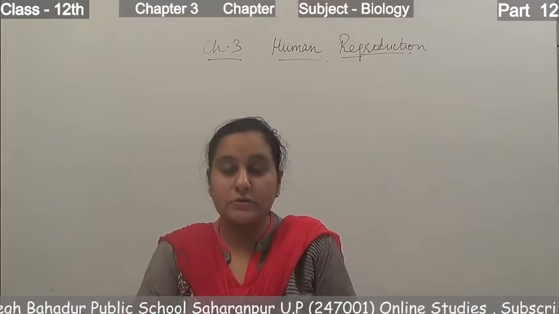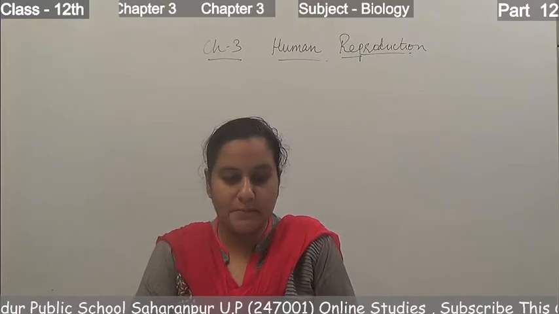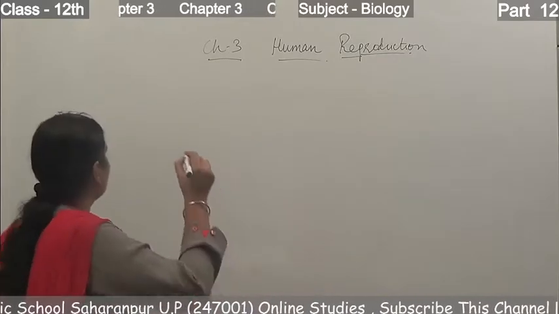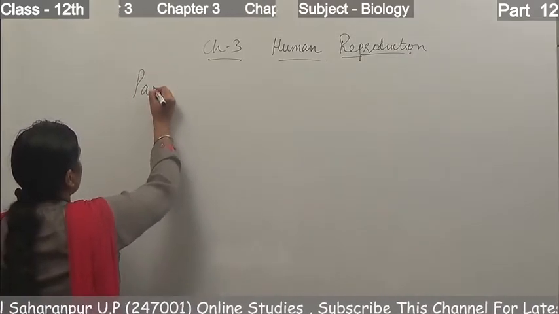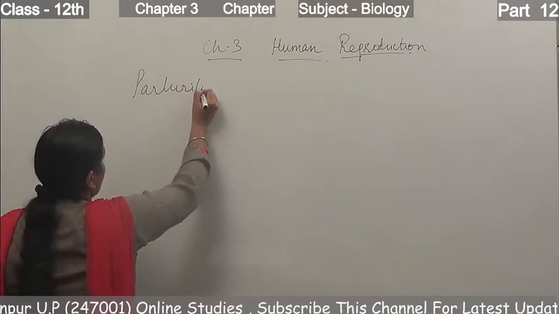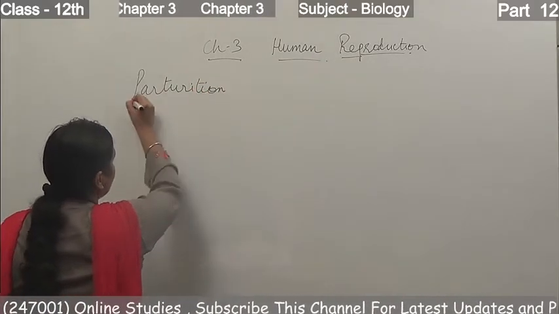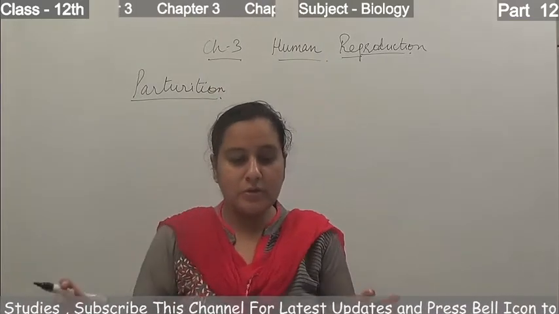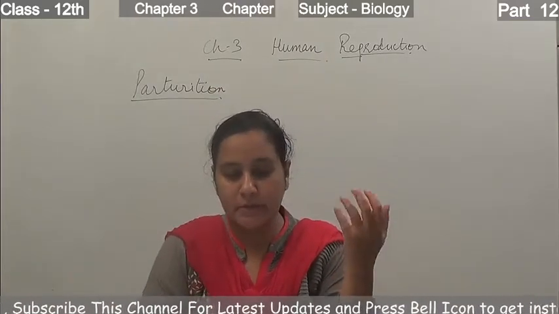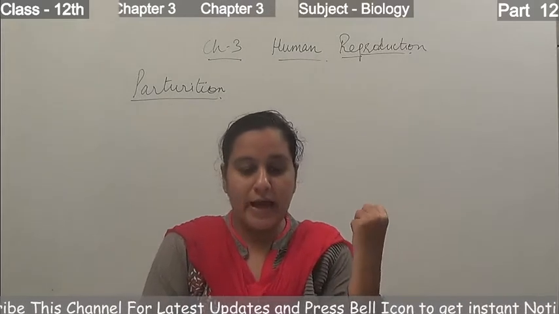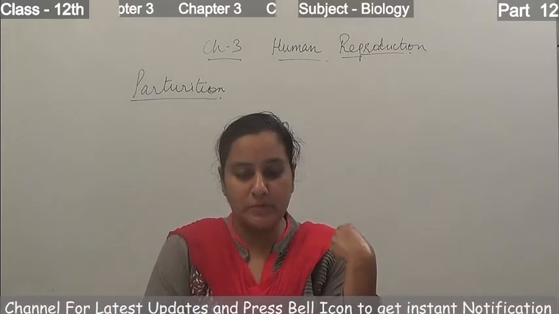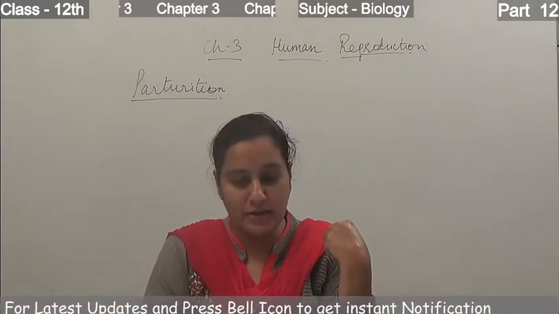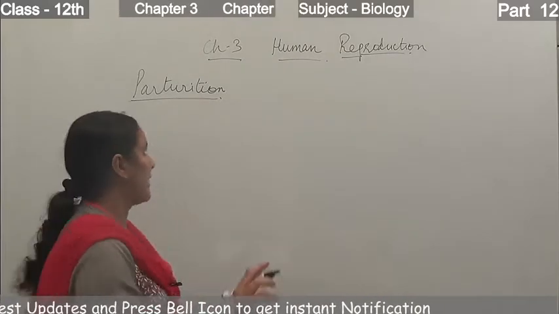Today I am going to continue the last topic of the chapter, that is parturition and lactation. In the previous topic we have discussed the pregnancy of the 9 months. Now we will discuss how the baby is delivered. The average duration of human pregnancy is about 9 months, and that is called the gestation period.